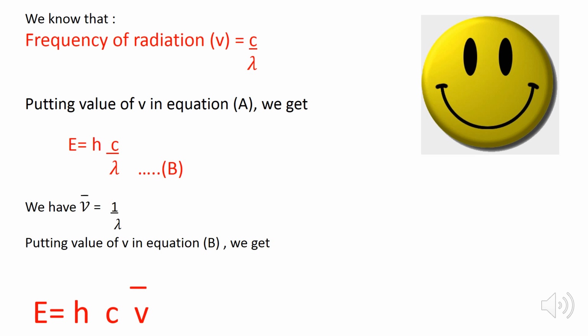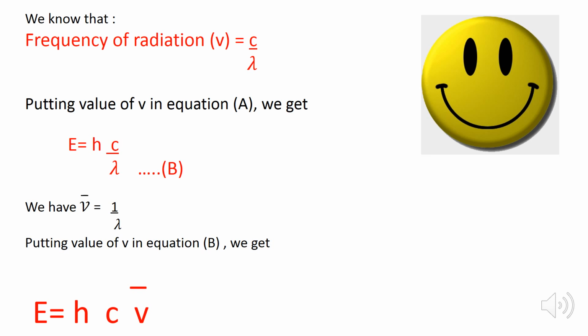As we know that the frequency of the radiation is equal to c divided by λ. So by putting the value of the frequency in equation A, we get E, the energy of the photon, is equal to hc divided by λ. Now we know that the wave number is equal to 1 by λ.